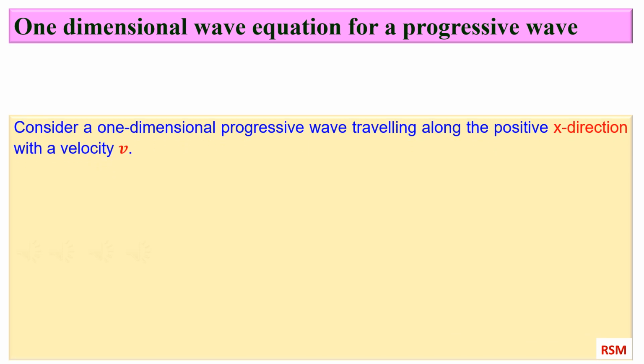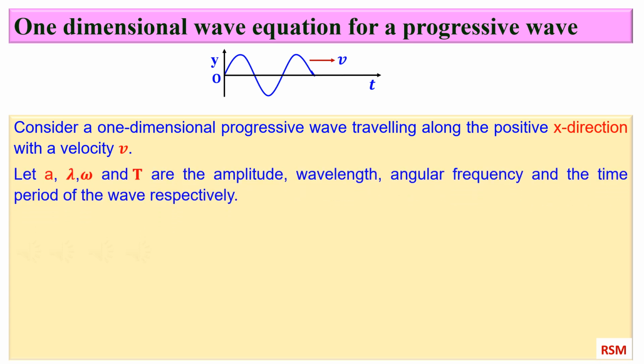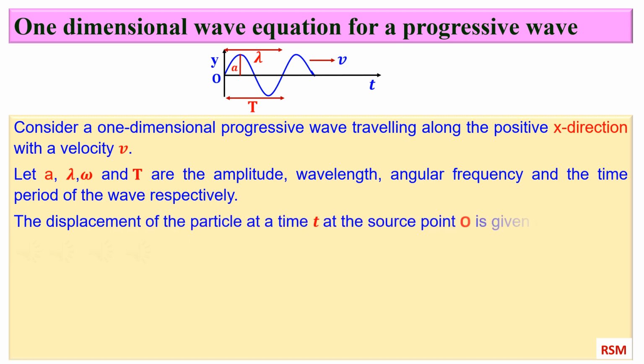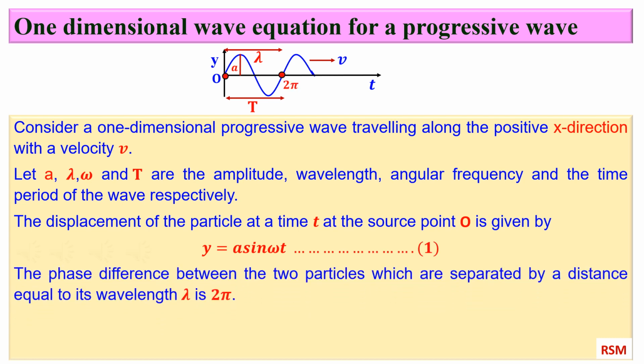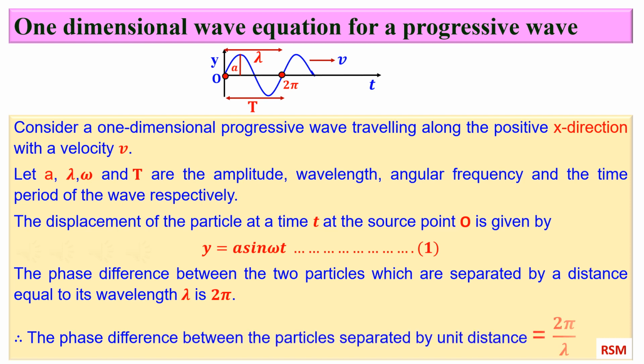Consider a one-dimensional progressive wave traveling along the positive x direction with a velocity v. Let A, lambda, omega and T be the amplitude, wavelength, angular frequency and the time period of the wave respectively. The displacement of the particle at a time t at the source point O is given by the equation shown. The phase difference between two particles which are separated by a distance equal to its wavelength lambda is 2 pi. Therefore, the phase difference between the particles separated by unit distance is 2 pi by lambda.